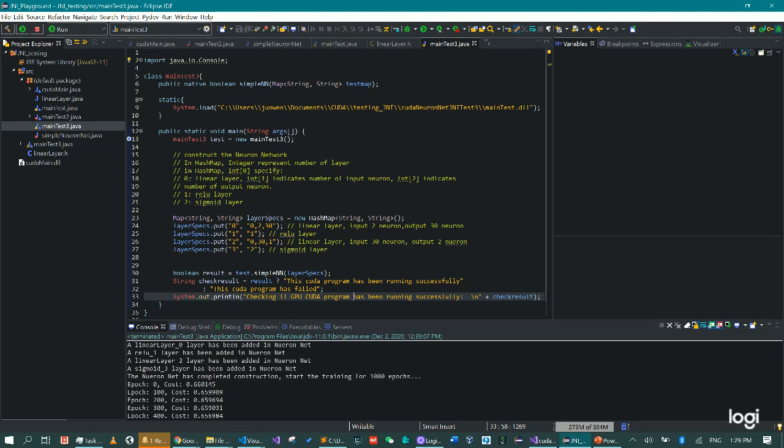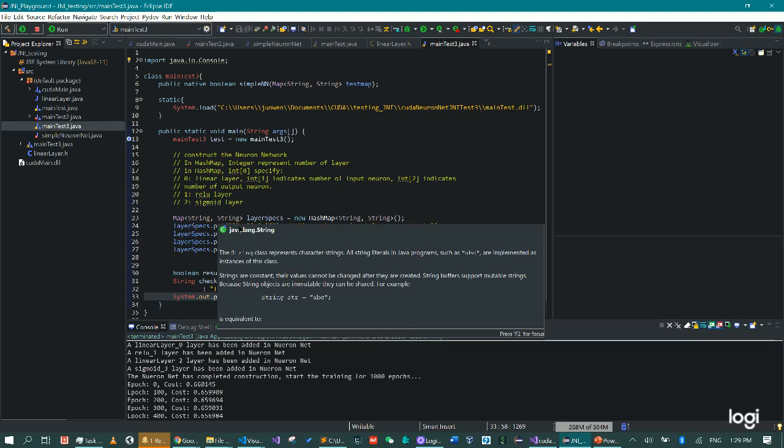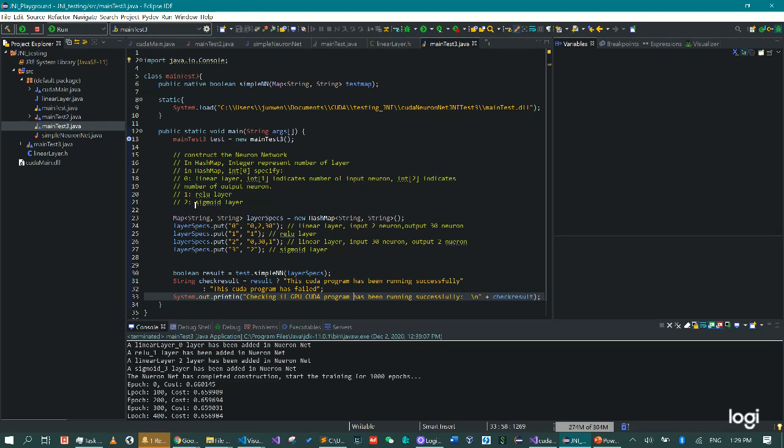And here is an explanation. If we say 0, that means we are going to have a linear layer. If we say 1, we are going to have a relu layer. And if we say 2, we will have a sigmoid layer. If we have a linear layer, there are two more parameters we have to parse into this array or string. Basically, the second one will indicate the number of input neurons, and the third parameter will indicate the number of output neurons.